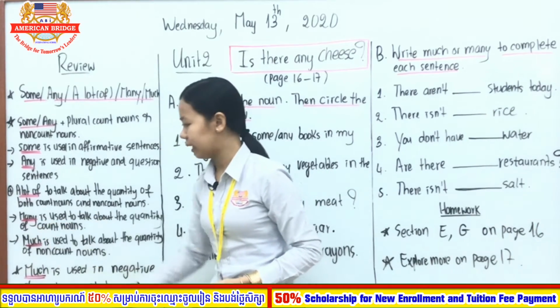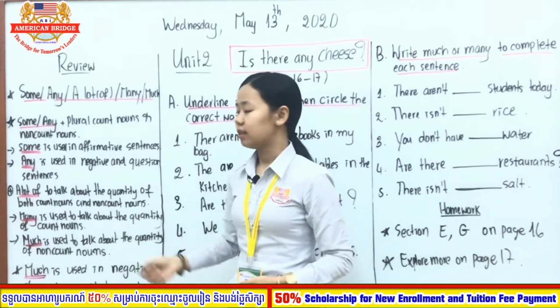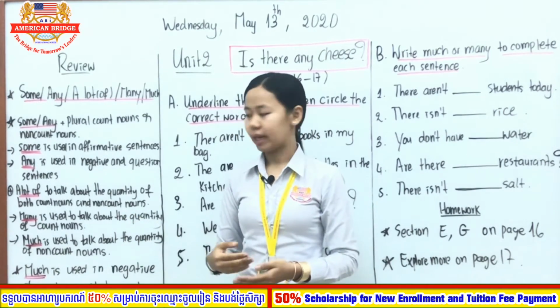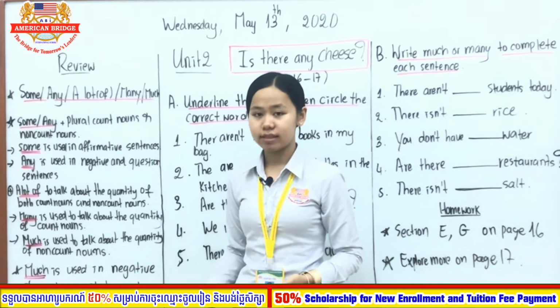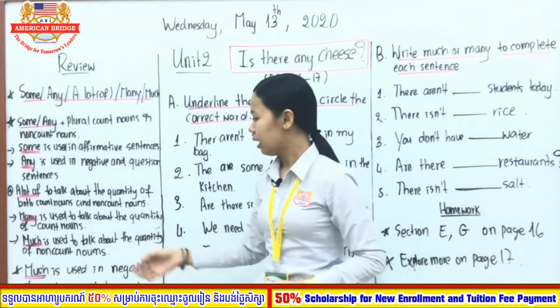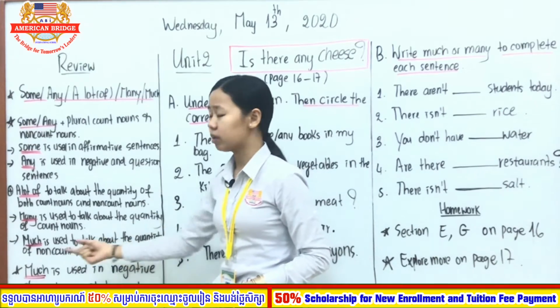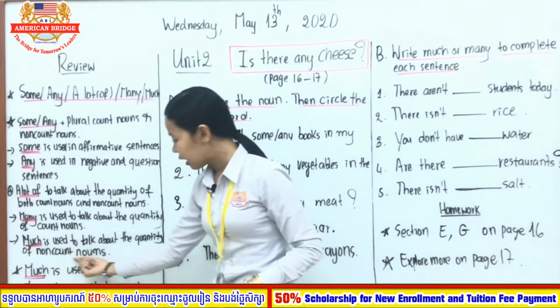And let's move to many. Many is used to talk about the quantity of what? Count nouns only. For example, there are many students. So use it with count nouns or plural count nouns. While much is different. It is used to talk about the quantity as well, but the quantity of non-count nouns.